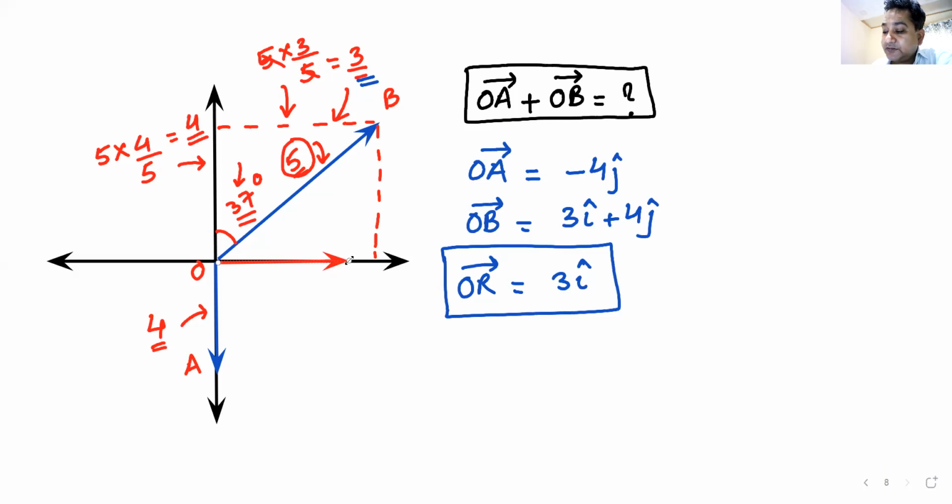This is how I can draw this. I can write R, and the magnitude is simply 3. So one vector is going downwards, the other vector is going like this, and the resultant is coming straight. That is the beauty of vectors. Because they are going in different directions, the answer is coming different every time.